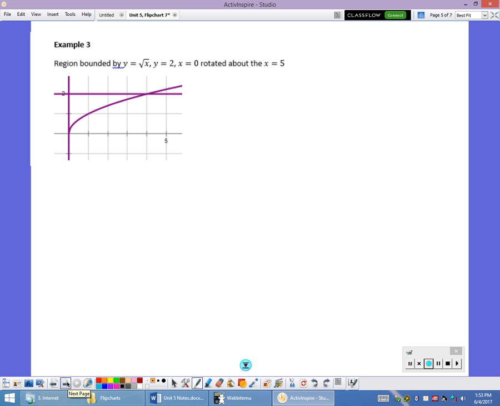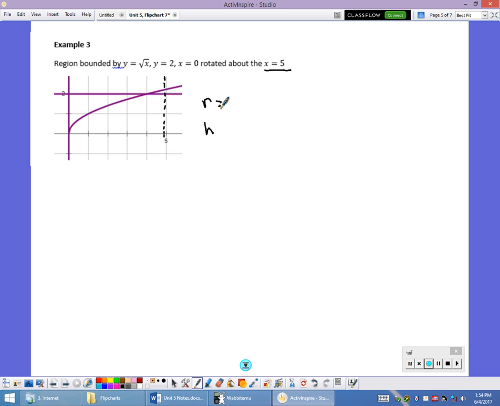Going around some vertical lines, this time I let my vertical line be x equals 5. So I'm going to be over here. The way the equation is given to me is the square root of x and then y equals 2. I don't want to change that, so I'm going to leave it alone. So the method that allows me to go around a vertical line but keep x as my variable of integration is going to be shells.